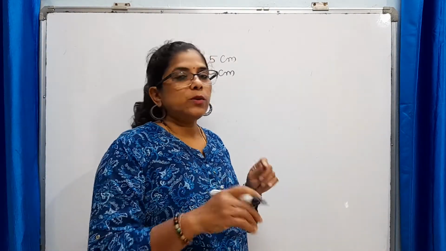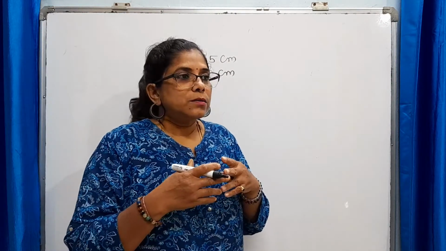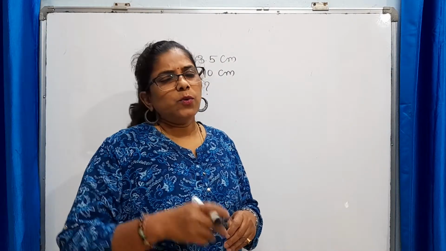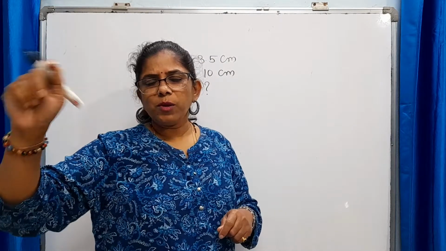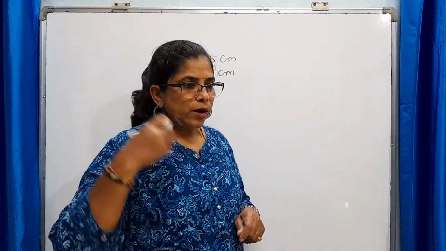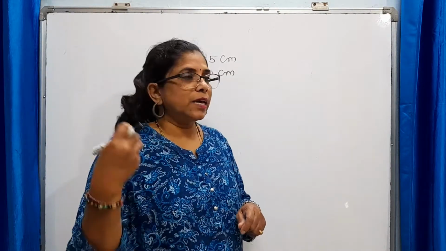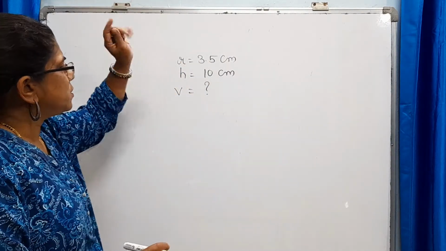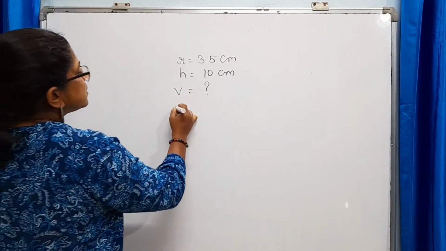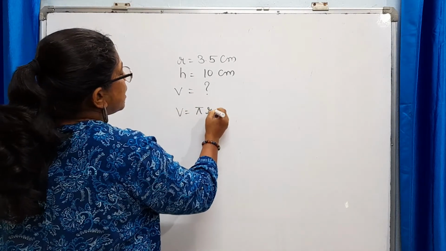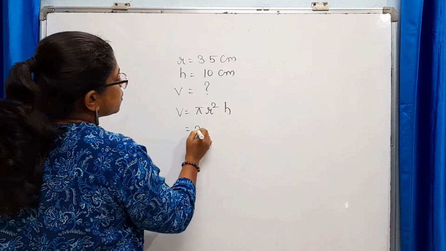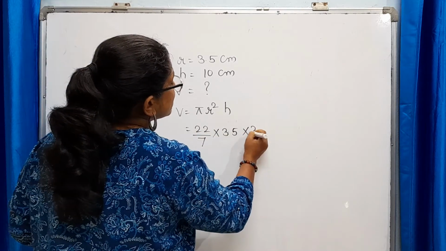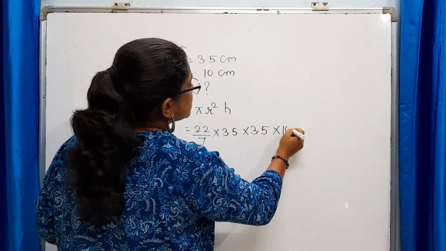But as I said, when you come to the higher classes, sometimes the problems include combined formulas, and there you have to be perfect in each and every formula you have learned from the lower classes. Right from the area of the circle, perimeter of the circle, area of the triangle, everything. You should know everything. Now here, volume of this cylinder is pi r square h. 22 upon 7 into 3.5 into 3.5 into 10.